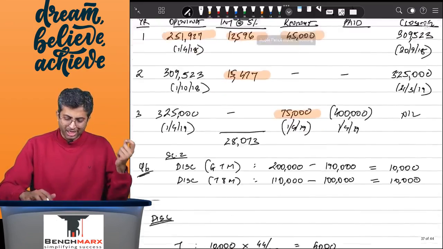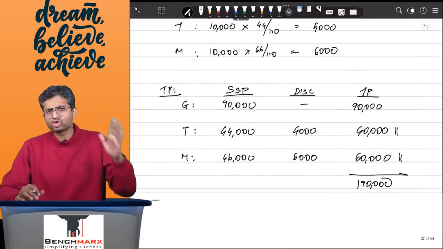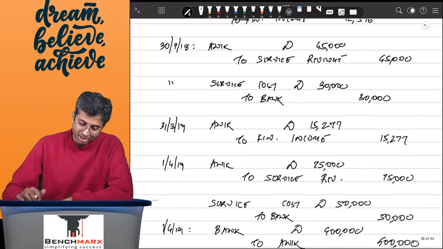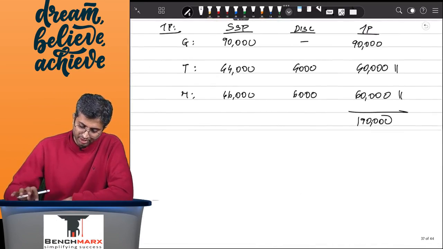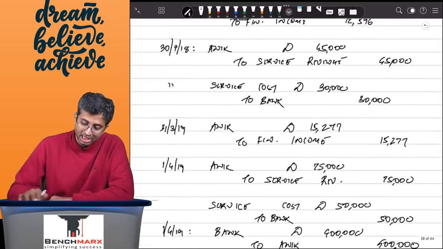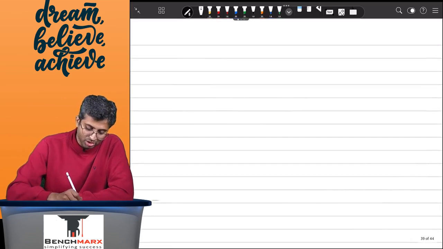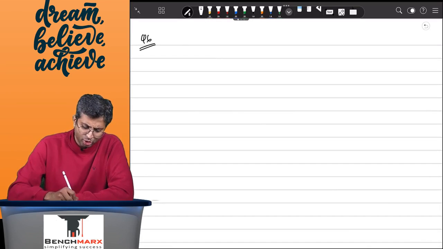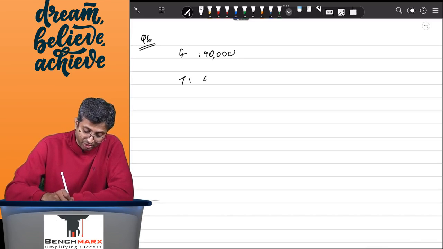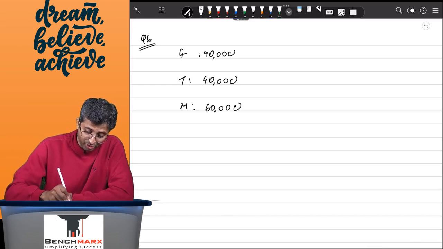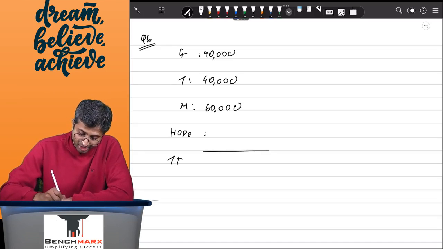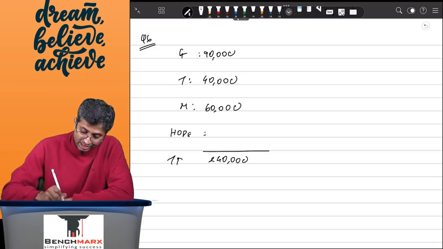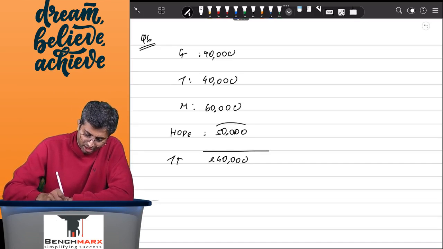So remember, when you are applying the residual approach, you can apply it only after you allocate the discount. Let us say I've just written it at the wrong place, but nevertheless, if I allocate the discount, question number 6 continued, then G will be worth 90 after discount allocation, T will be worth 40, and M will be worth 60 after the discount allocation, which means whatever is remaining is attributable to Hope. So your transaction price now is 2,40,000 and hence the remaining 50,000 is attributable to Hope.